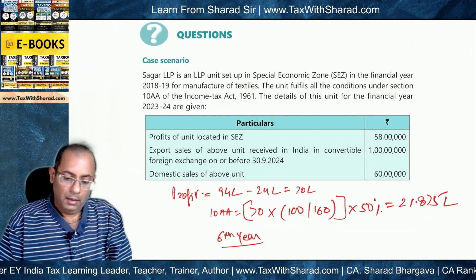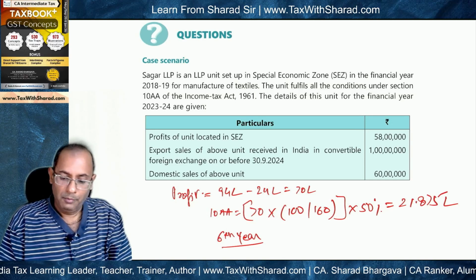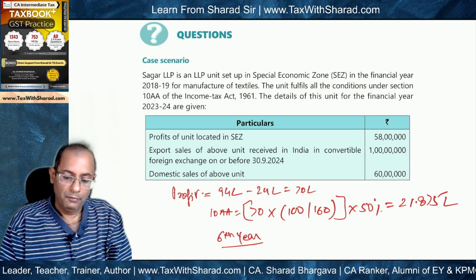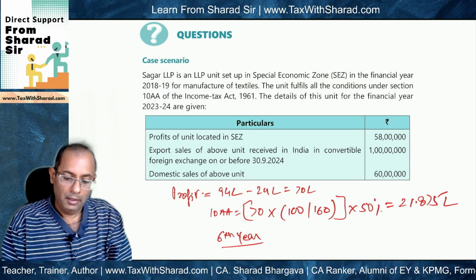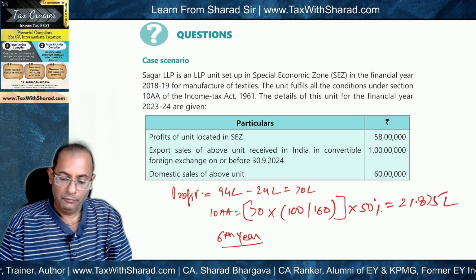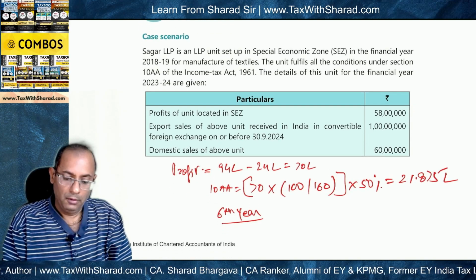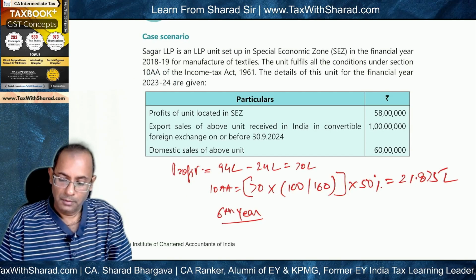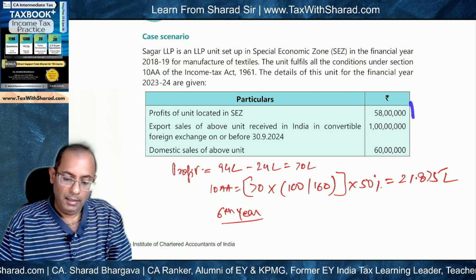Now, Sagar LLP has set up a unit in SEZ in the financial year 2018-19 for manufacture of textiles. All conditions of 10AA have been fulfilled, and the details of the unit for the 23-24 financial year are: profits of the unit is 58 lakh.